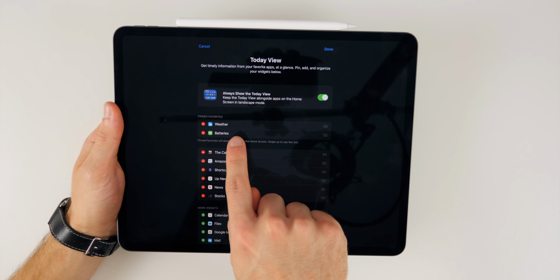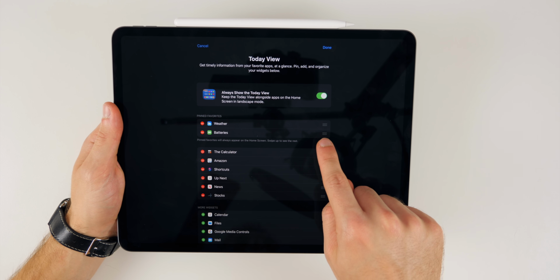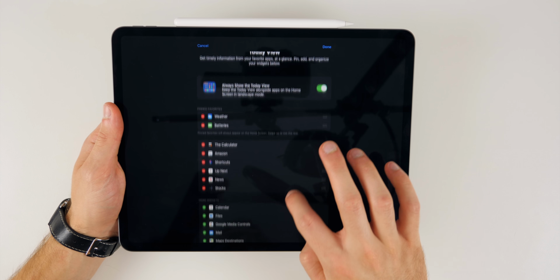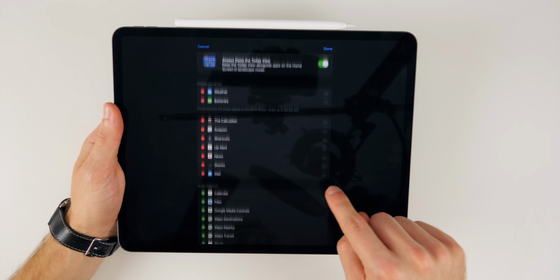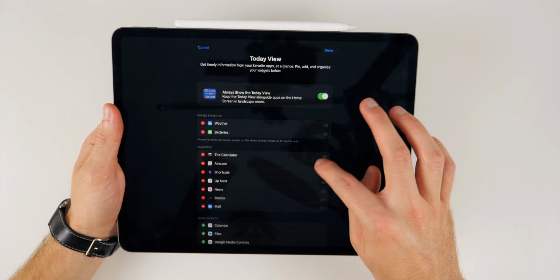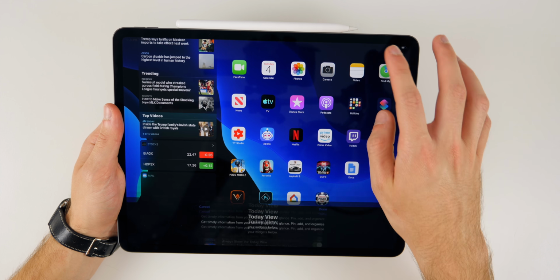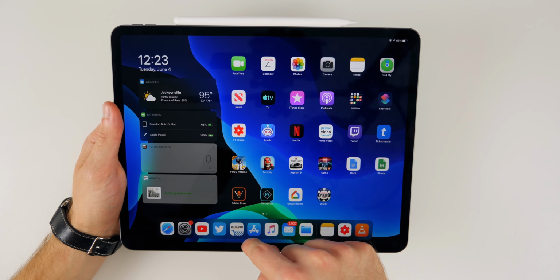But anyways, you can see here we have pinned favorites, and then we have all of our widgets down here. So you can only have 2 favorites to be pinned right there. You can also add to them just by clicking the plus. It works just like the widgets, except for now it's on the home screen. And of course you can move them around and things like that. I like to have the weather and the batteries as my pinned ones just because that's stuff that I will check quite often, but you can customize it to your liking right there.